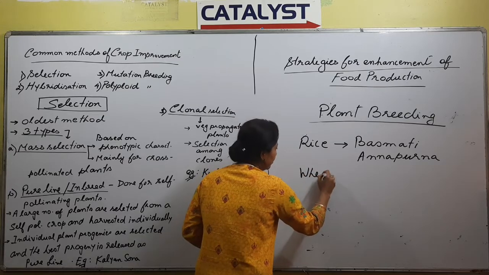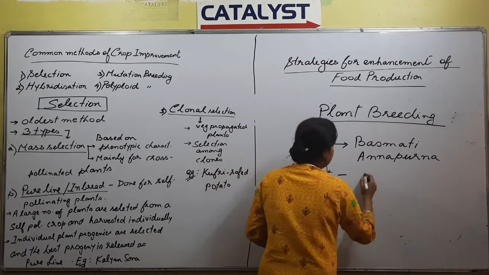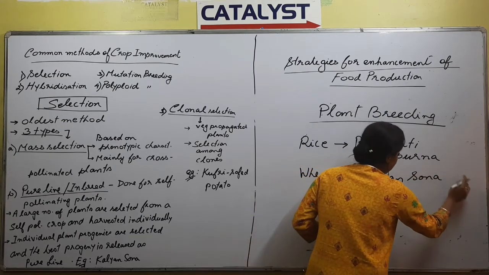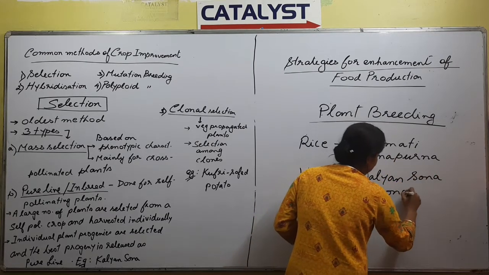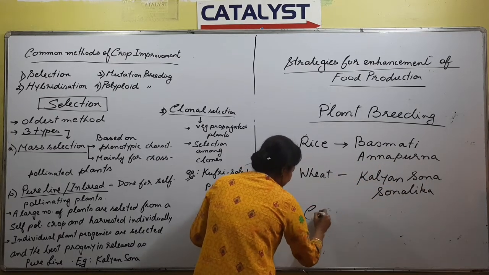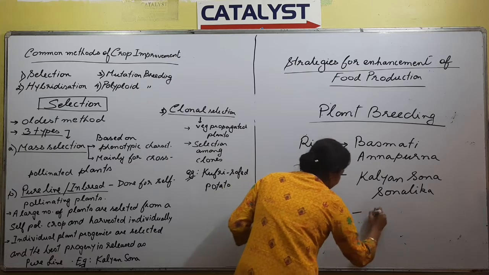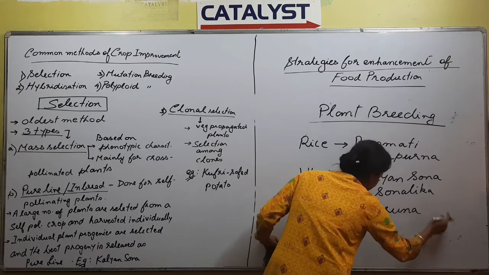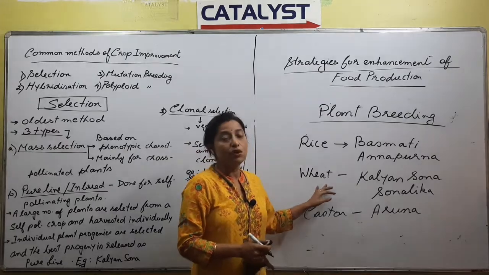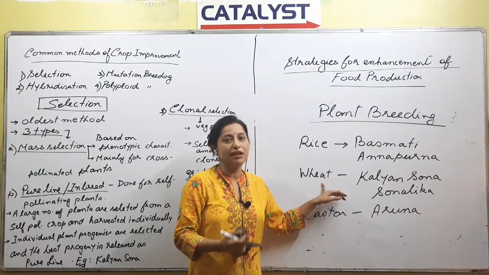Similarly, in case of wheat also, there might be some varieties called Kalyan Sona, right? Next is Sonalika, right? Secondly, if you are talking about some other crops like castor, a variety, Aruna variety of castor, etc. So these are certain varieties which have been developed because of plant breeding.